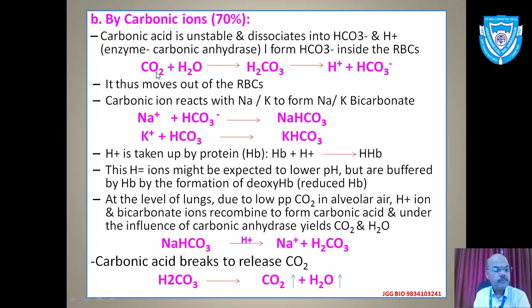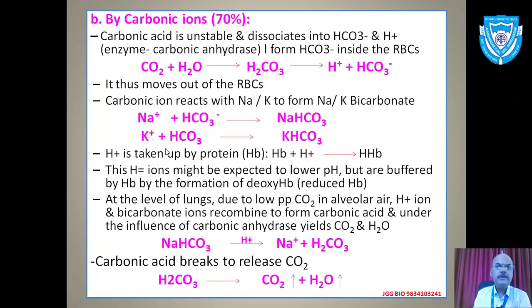So here is the reverse equation that I am giving. Carbon dioxide reacts with water to form carbonic acid, which will split into H+ and HCO3- bicarbonate ion. Now, it cannot move in the form of carbonic ion with the help of RBC, but the ion needs to react with either sodium or potassium to form sodium or potassium bicarbonate. I'll repeat, it will react with either sodium or potassium, and that will form sodium or potassium bicarbonate accordingly. So remember, it cannot be carried as it is, it will travel in the form of bicarbonate ion.